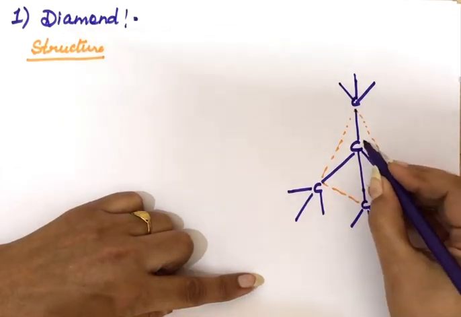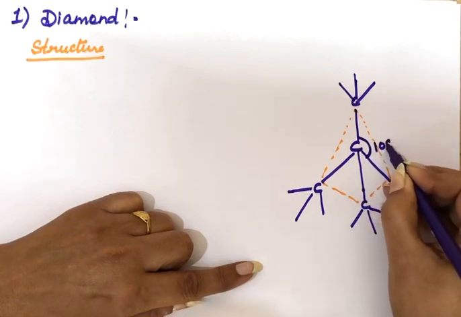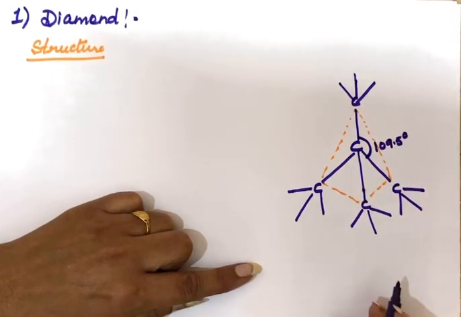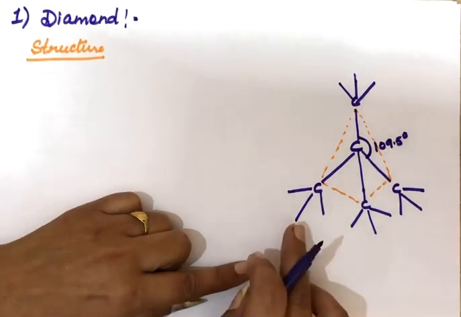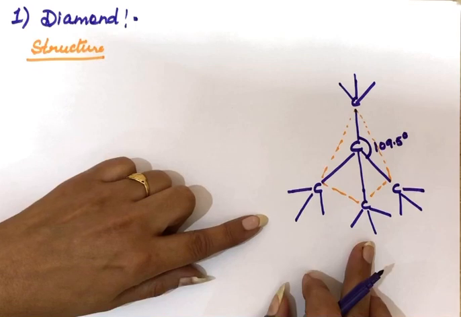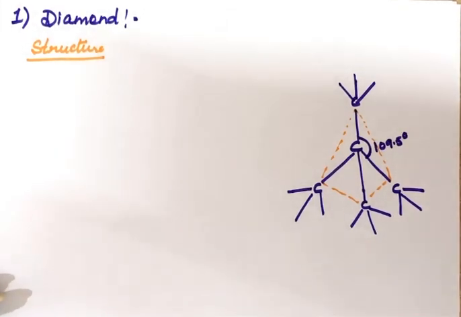Since it is a tetrahedral structure, the angle formed between these carbon atoms is 109.5 degrees. So this is the arrangement of carbon atoms in diamond in a tetrahedral way, and when we expand the structure further, combining these carbon atoms with more carbon atoms, we get a three-dimensional network structure of diamond. So this is about the structure of diamond.